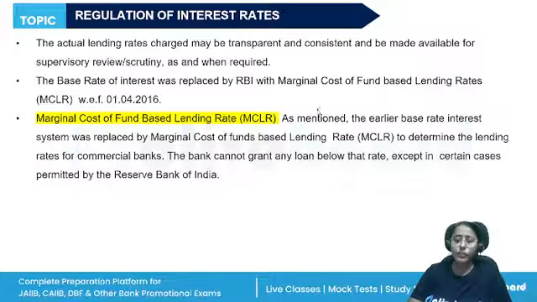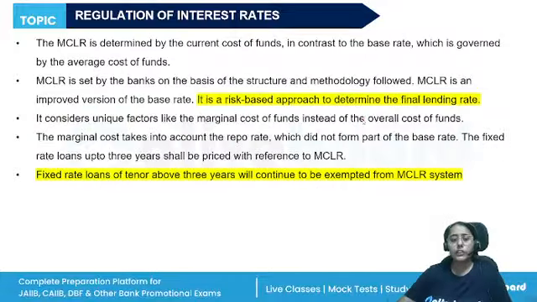It will comprise the marginal cost of funds, the negative carry on account of CRR, operating costs, as well as the tenor premium. It is a risk based approach to determine the final lending rate. So the marginal cost takes into account the repo rate, which was not considered in the base rate.